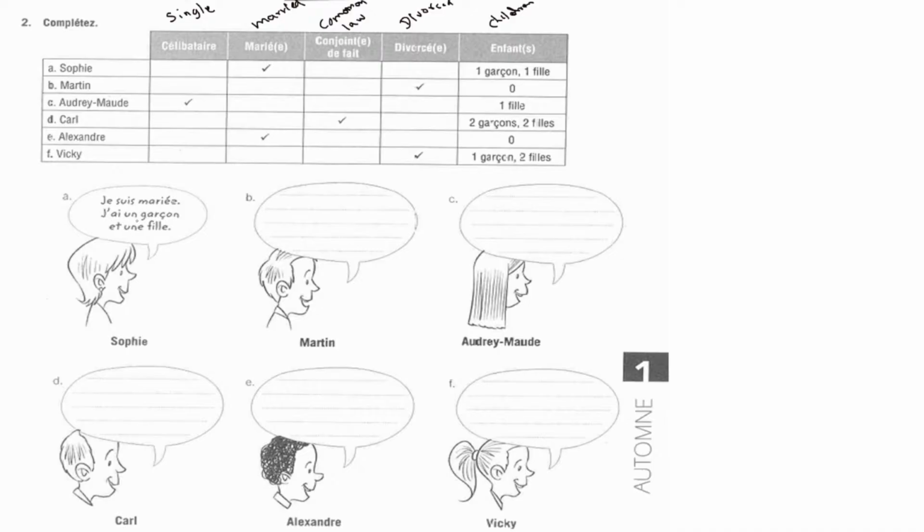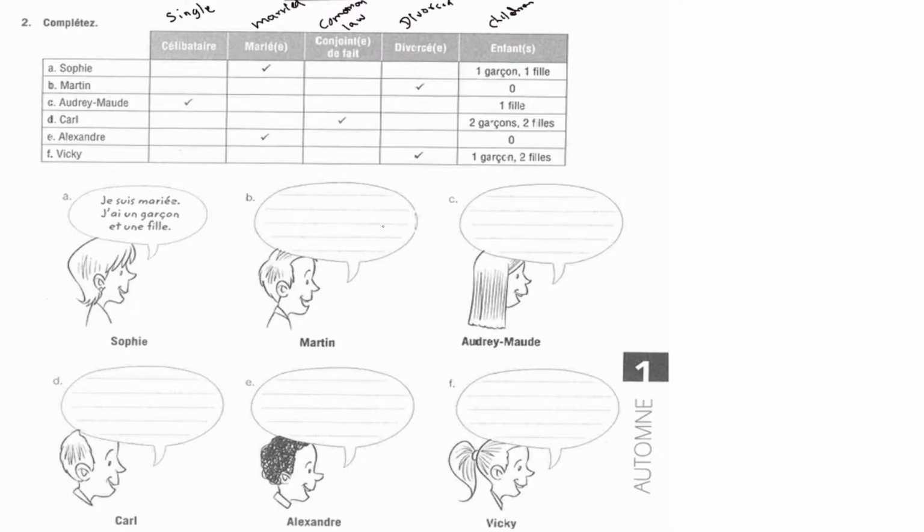J'ai un garçon, un means one. So j'ai un garçon means I have one son, et means and, une is one again, and fille means daughter. She has a son and a daughter, or you can say she has a boy and a girl.